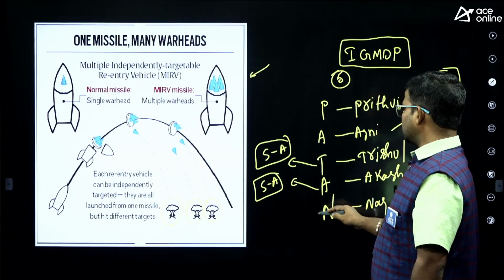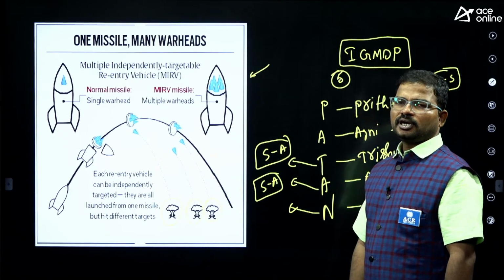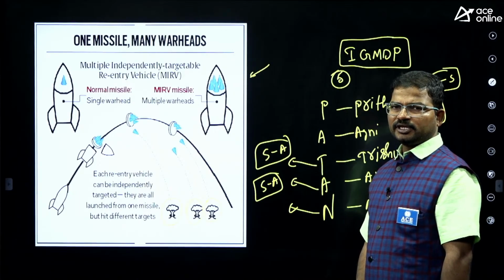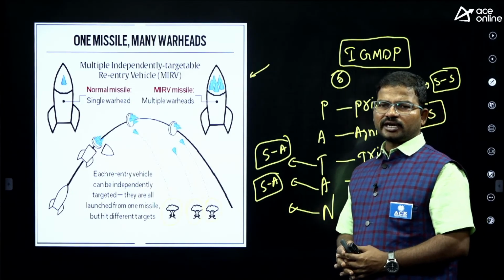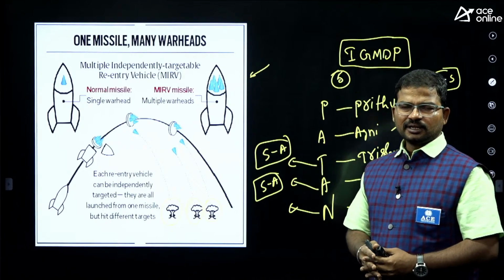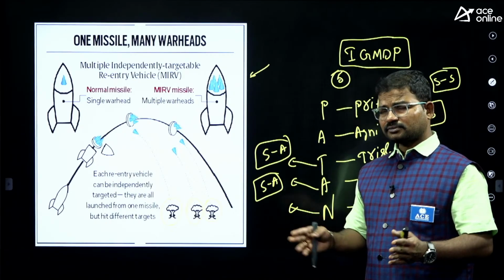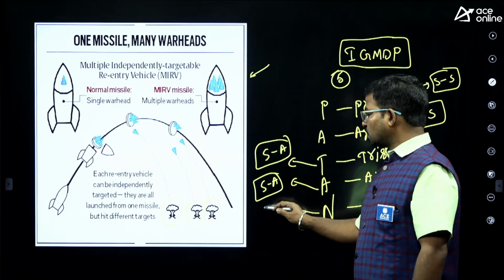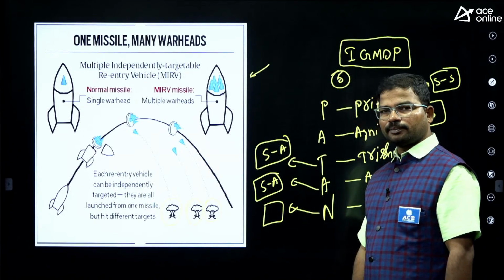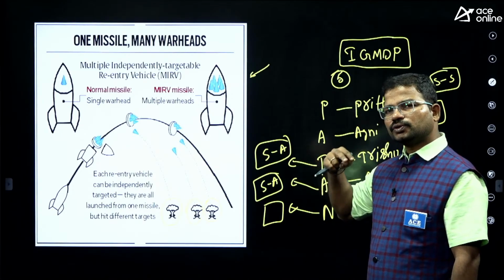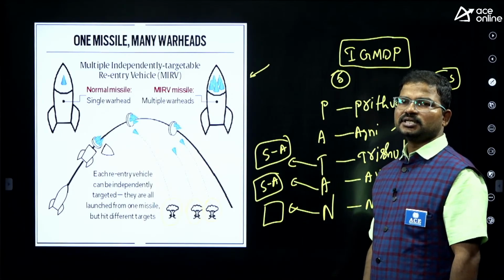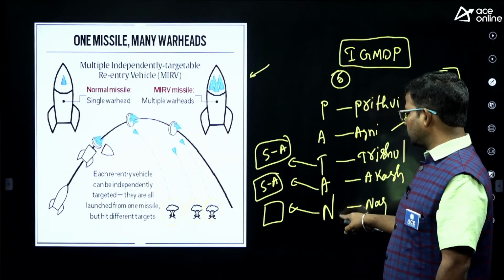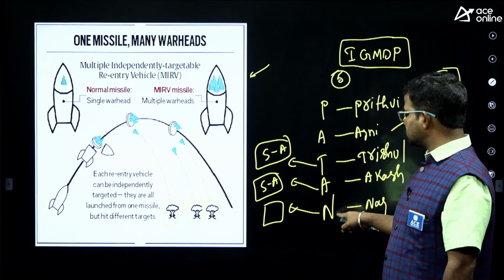Next, Nag is an anti-tank missile. We have different battle tanks, like Ashoka, Bhishma. To hit those kinds of battle tanks, we developed this type of missile, called Nag.